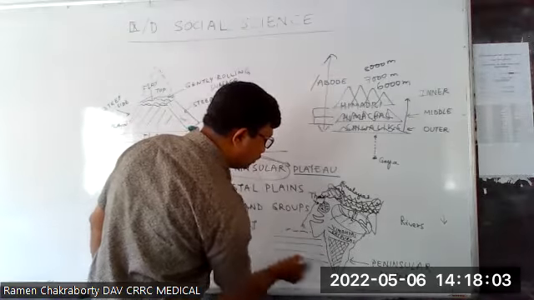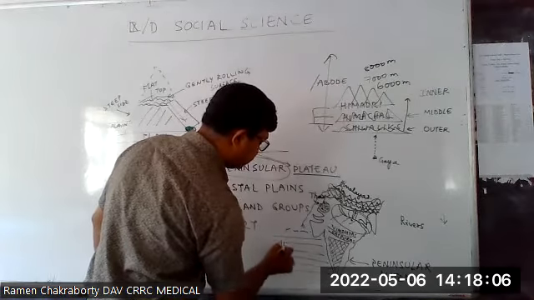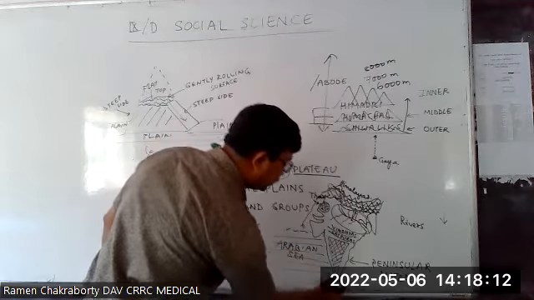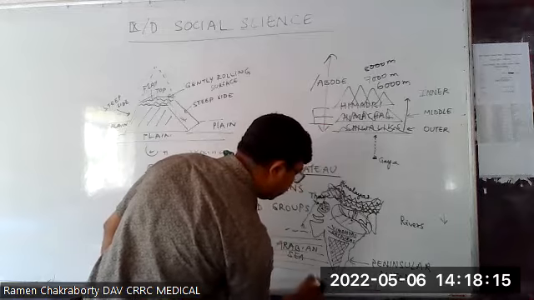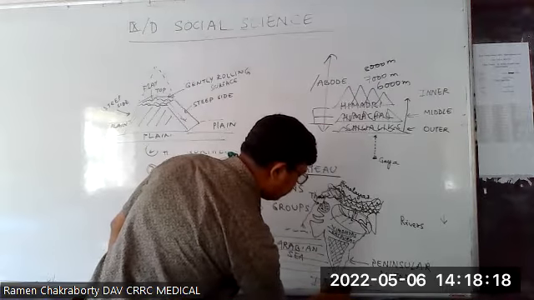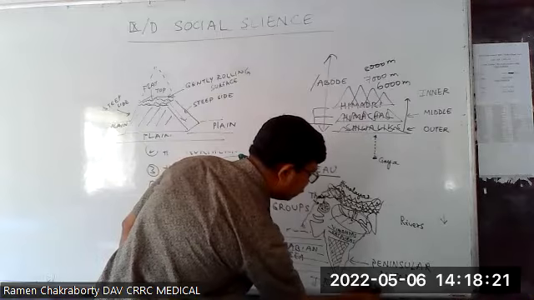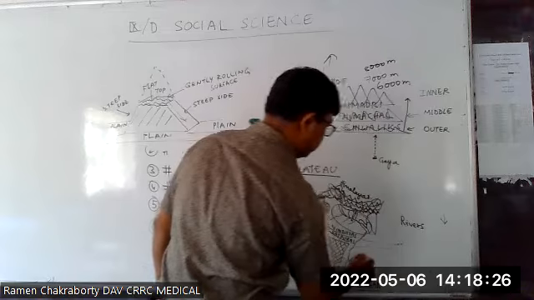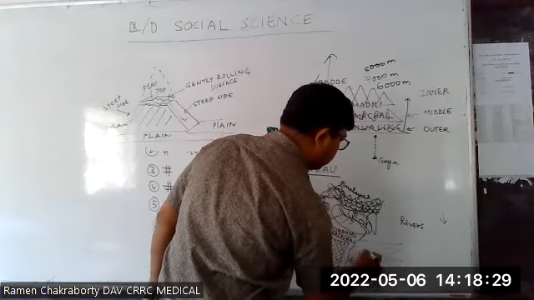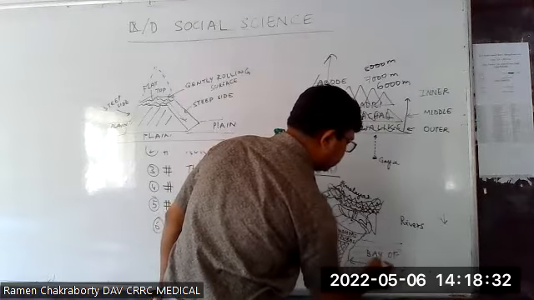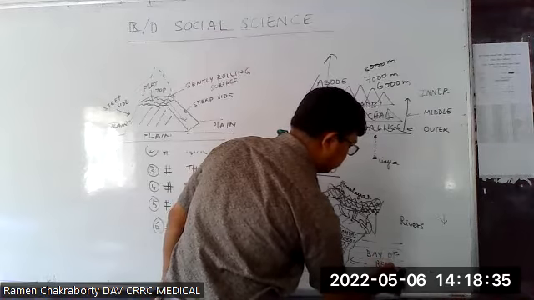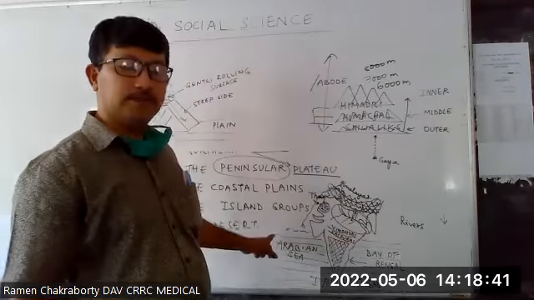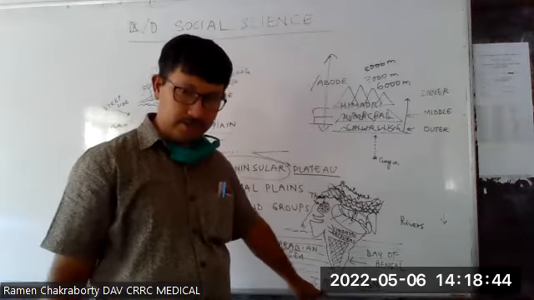Here it is Arabian Sea. Who can tell me what about this part? Indian. What about this part? Bay of Bengal. So it is Bay of Bengal on the right hand side, it is Arabian Sea on the left hand side, and in the down south we have Indian Ocean.